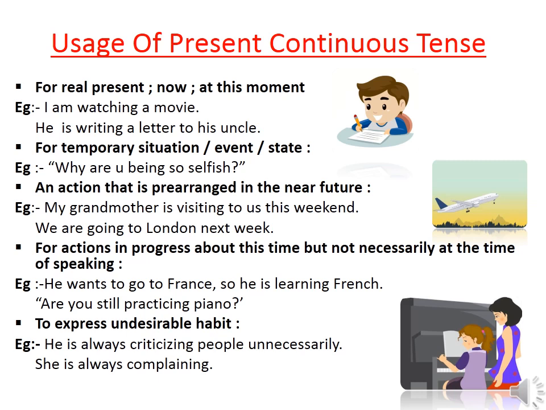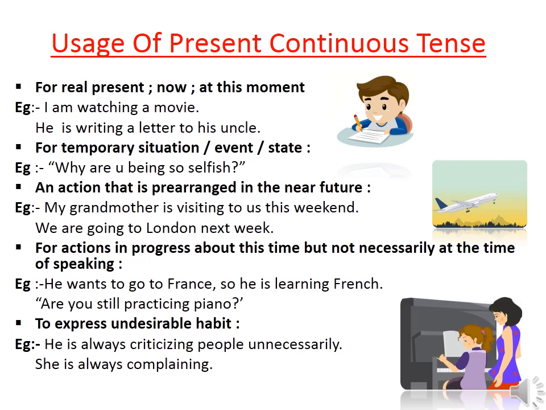Present continuous tense can be used for temporary situation, event or state. That means the action lasts for a short period. For example, why are you being so selfish? Again, present continuous tense can be used for an action that is pre-arranged in the near future. That means it is going to happen in the near future and which is already planned. For example, my grandmother is visiting us this weekend. We are going to London next week.